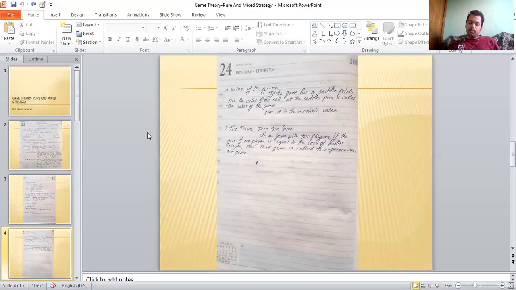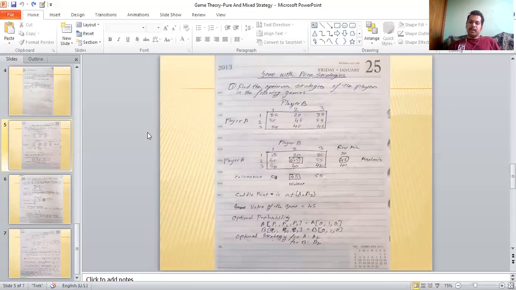So now coming on to the game with pure strategy. Pure strategy is nothing but the exact same stuff that we did for the concept of saddle point. That is actually an application of pure strategy itself. In a pure strategy, only a single strategy is used by a single player, and we don't use multiple strategies with probabilities.